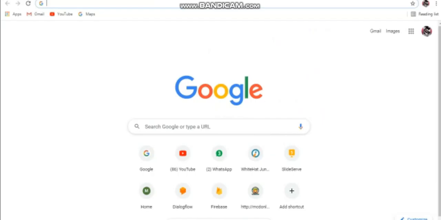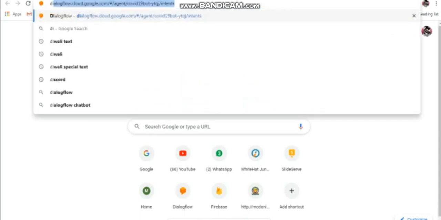Today I'm here with a new thing in coding. It's a chatbot. It's like Siri. So first let me show you how a chatbot works. I'll go to Dialogflow, cloud.google.com. I will give you the link to open this in the description.